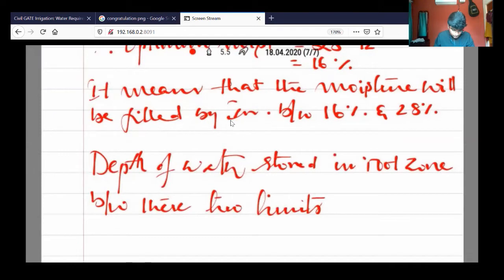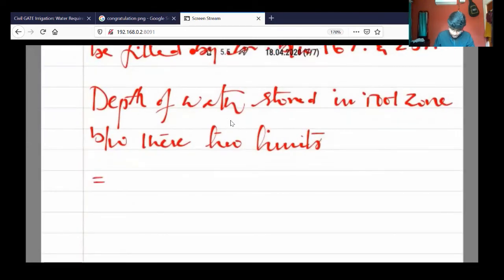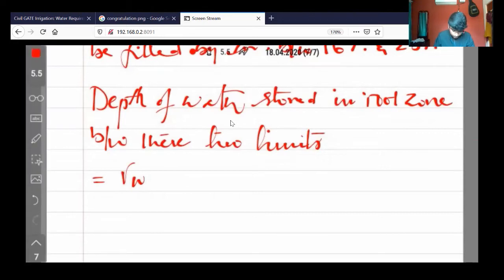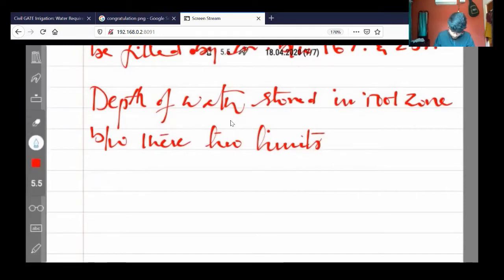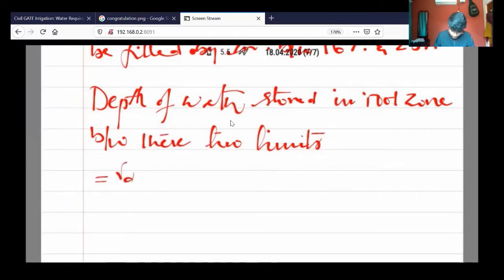Now, same formula: depth of water is equal to rho d by gamma w into d.